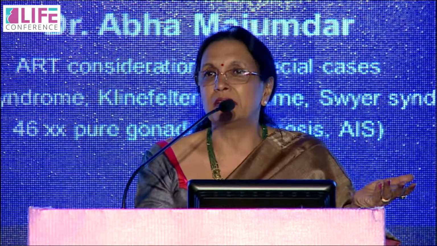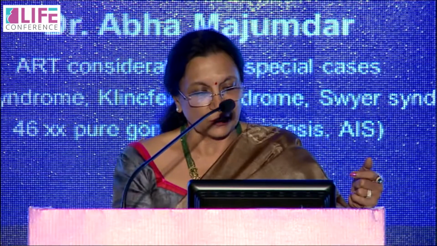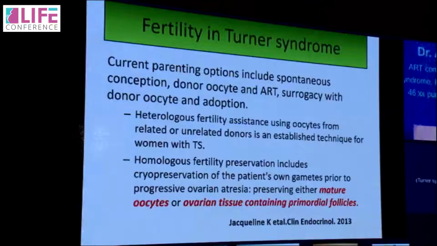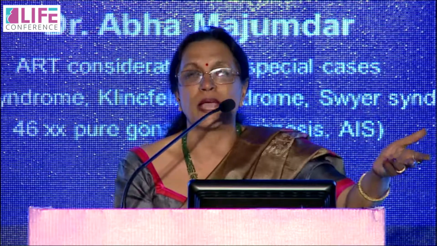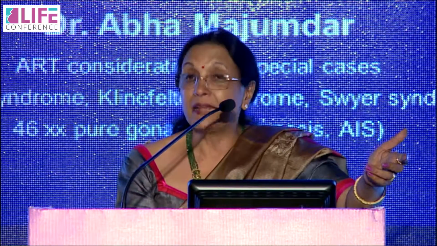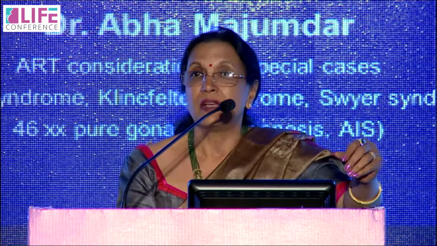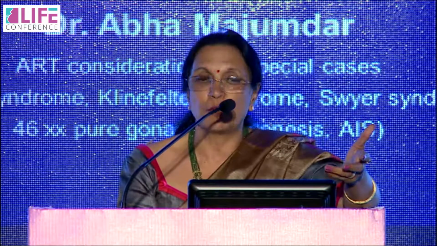Donor oocyte is a very easy option if there is no other physical barrier to conception. But homologous fertility preservation includes cryopreservation of the patient's own gametes prior to progressive ovarian atresia. So in the beginning, there is not so much ovarian atresia, and lucky are those children where Turner's is diagnosed at an early age, because they have a phenotype which matches Turner. And here we can probably save some of their ovarian tissue or some of their oocytes.